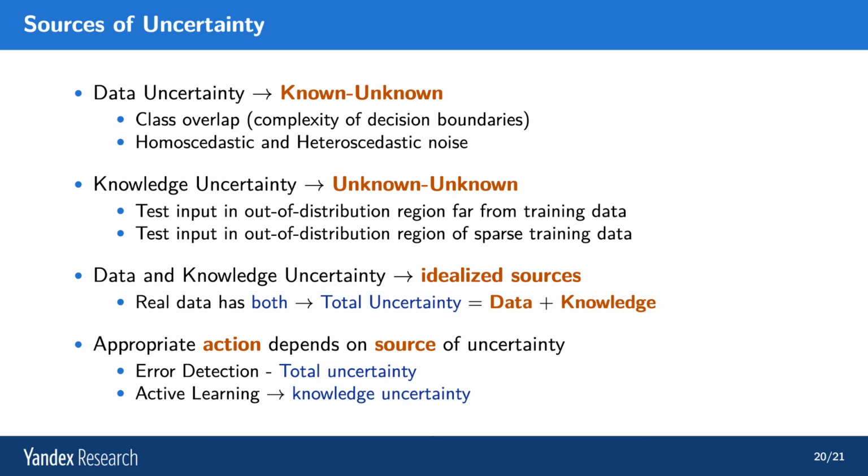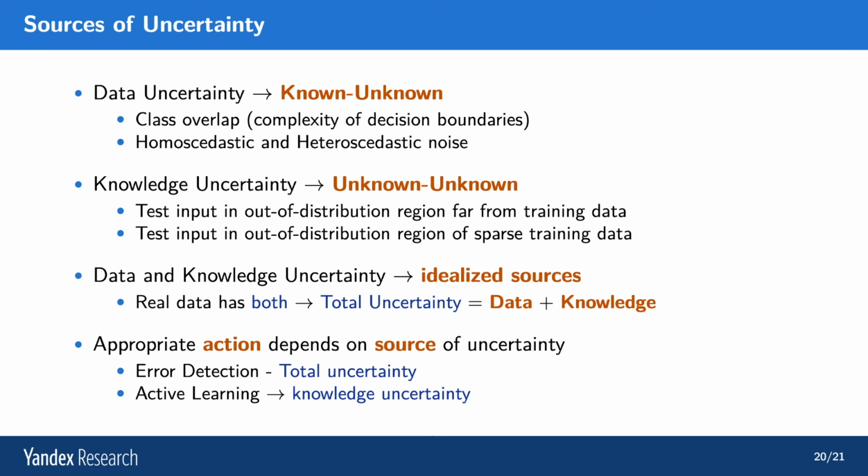So, summarizing, data uncertainty represents a form of known unknown. We know regions which have high data uncertainty, such as regions of class overlap or regions of high homoscedastic or heteroscedastic additive noise. But our model understands that it can't give accurate and dependable predictions in this region.